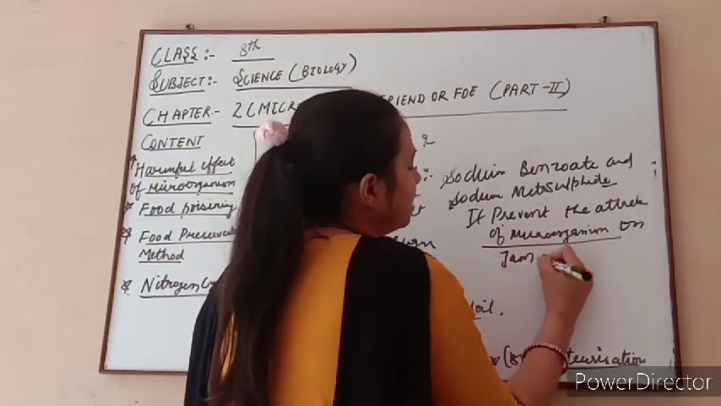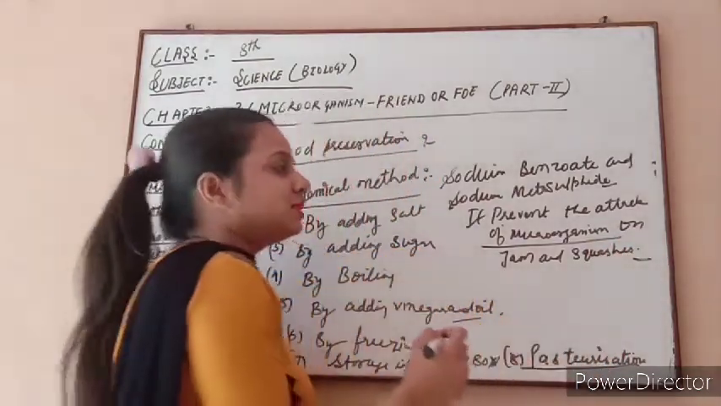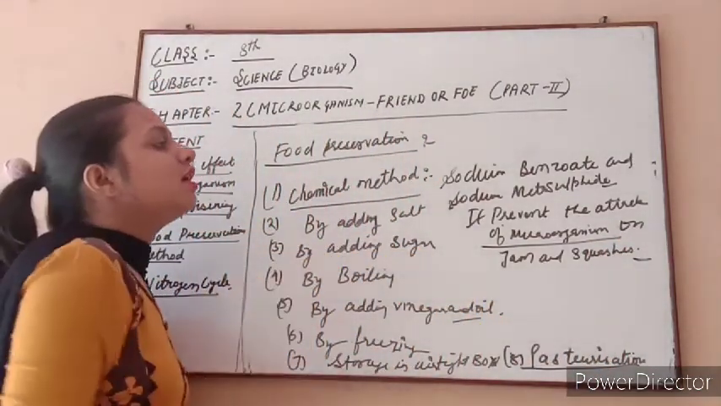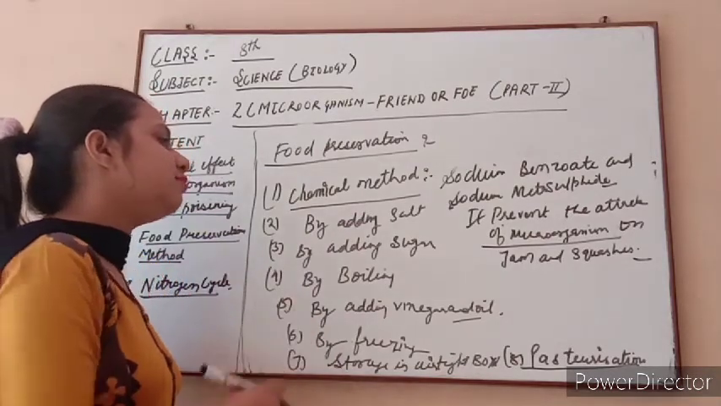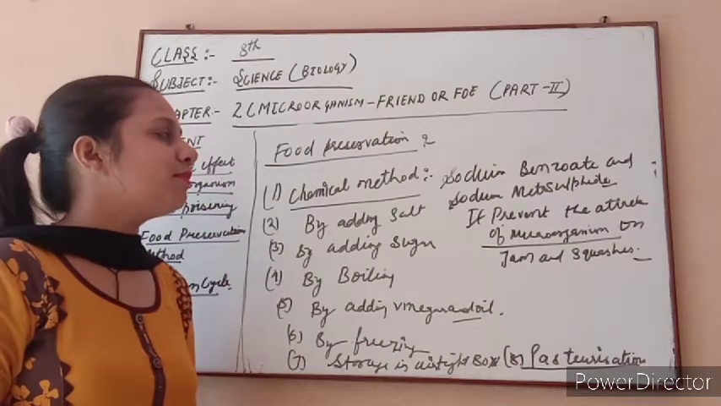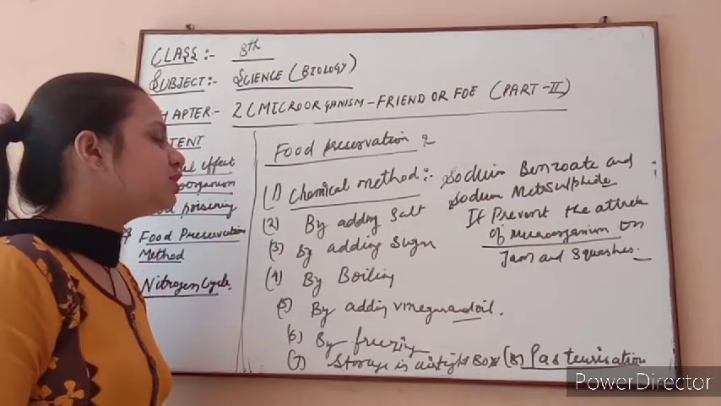jams and squashes. So in jam and squash preservation, it will prevent the attack of microorganisms on jams and squashes. This is a very important chemical, sodium benzoate and sodium metasulfide. It will be helpful for the preservation of jams and squashes for a long time.